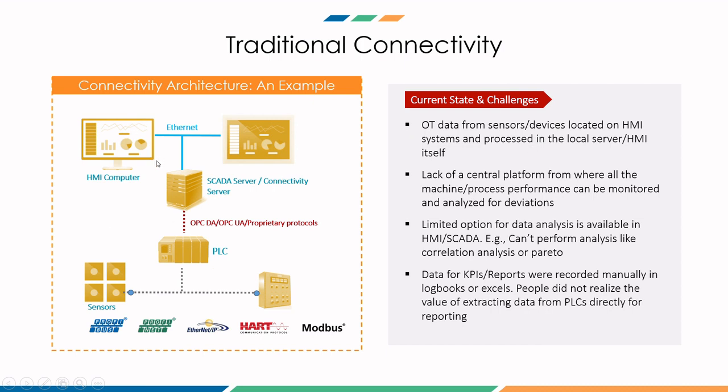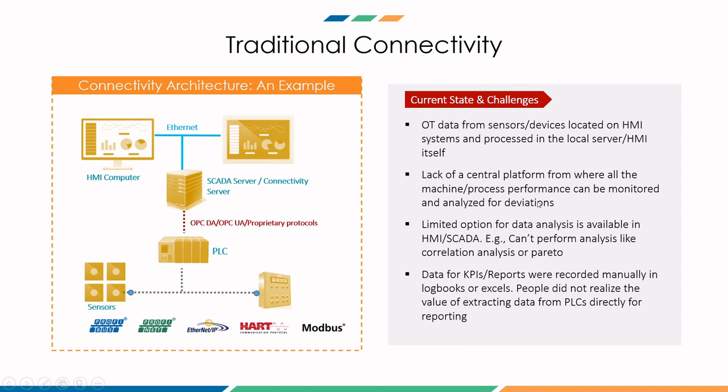Firstly, the HMIs, the SCADA server systems, or PCs have very limited analysis features, and these are located in local servers. So every machine PLC will have a server, and these will be decentralized in nature. In a way, there is a lack of a central platform where all the machine and process performance can be monitored and analyzed for deviations.